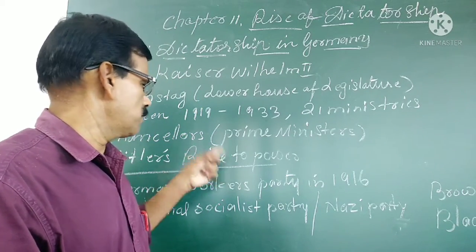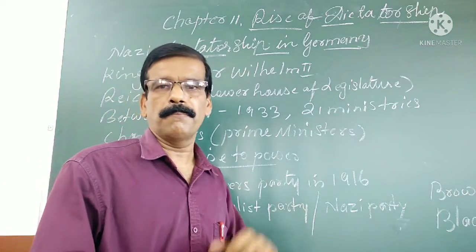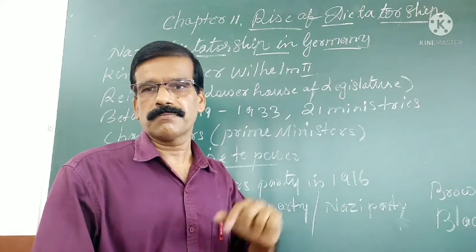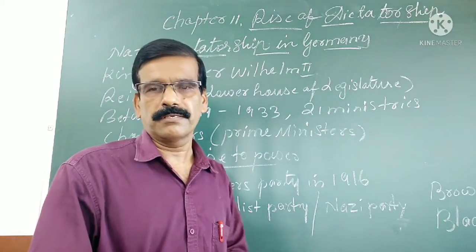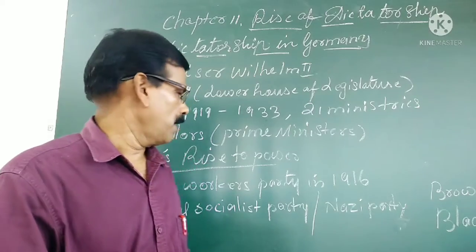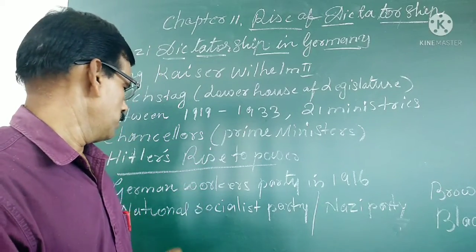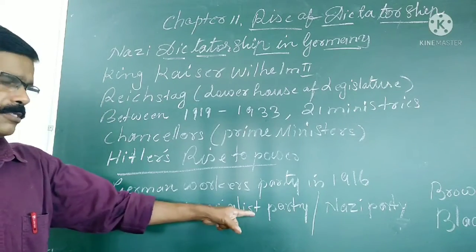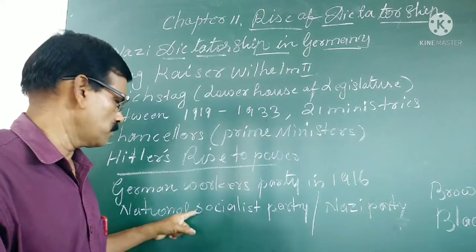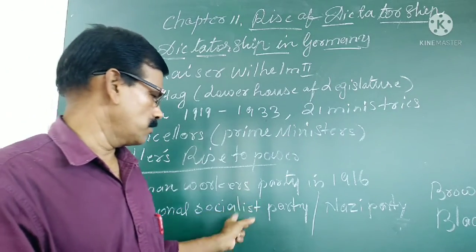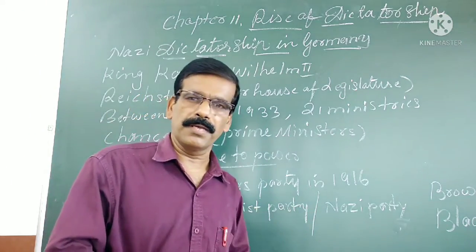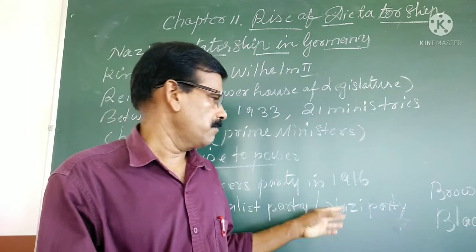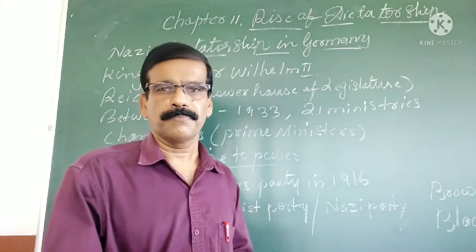Actually, Hitler was an Austrian by birth, and he served in the First World War as a soldier in the German army. After that he formed a political party known as the National Socialist Party. Later he became a full-time worker of this party, and the party's name was changed to Nazi Party.